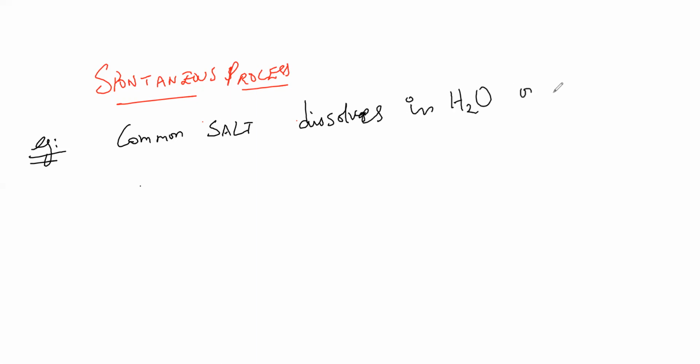Example I'll tell you: common salt dissolves in water on its own.